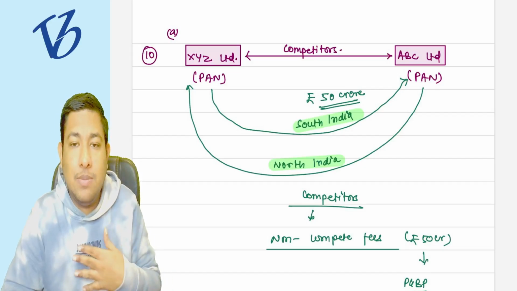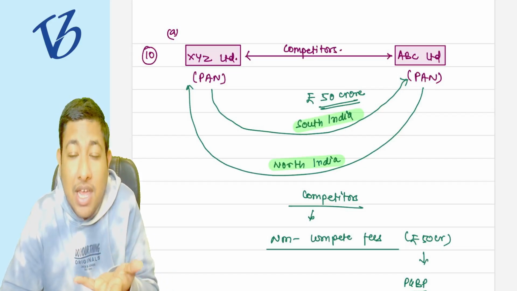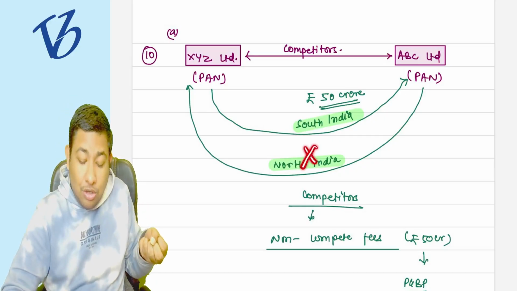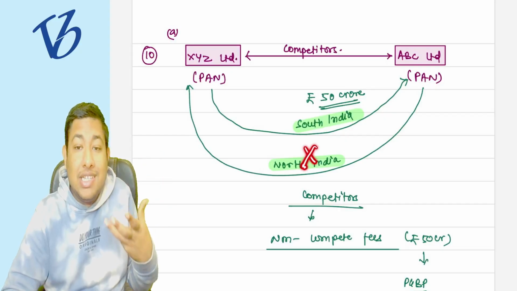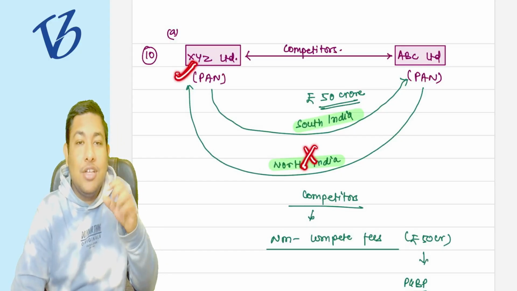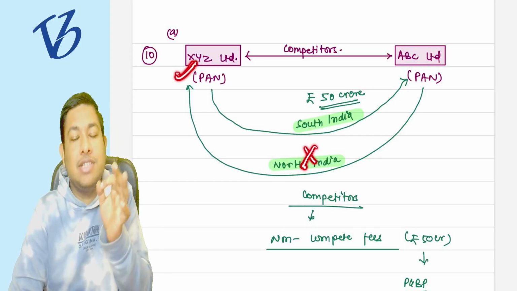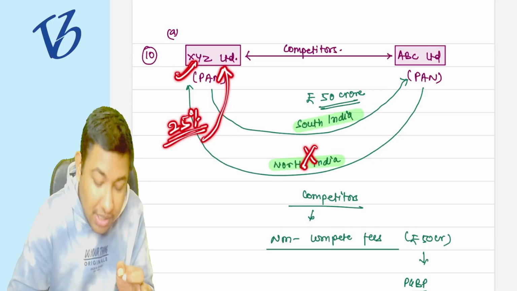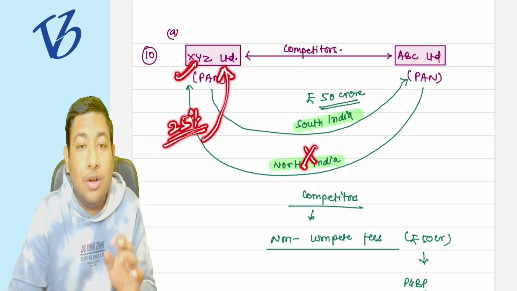So for XYZ Limited, by paying 50 crore rupees, he obtained the right from ABC Limited that they do not operate in North India. So it is an intangible asset for XYZ Limited because they obtained the right. And if it is an intangible asset, then depreciation at the rate of 25% will be allowed to XYZ Limited, not the deduction.